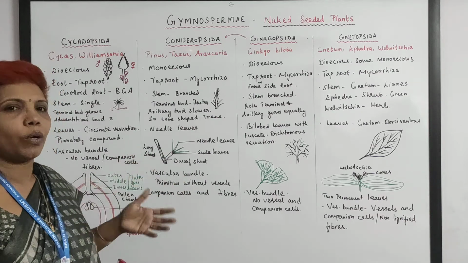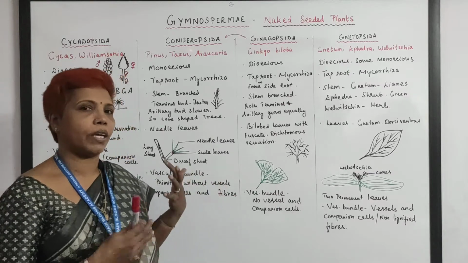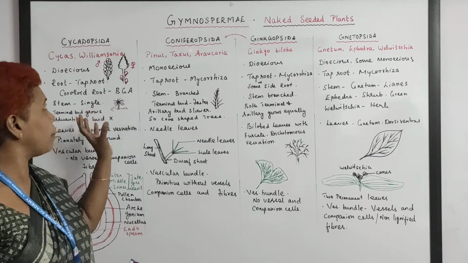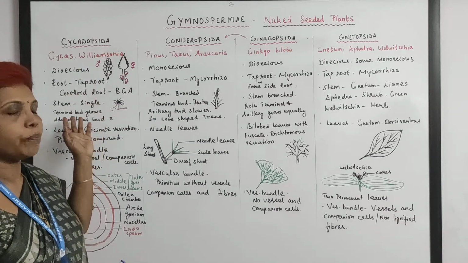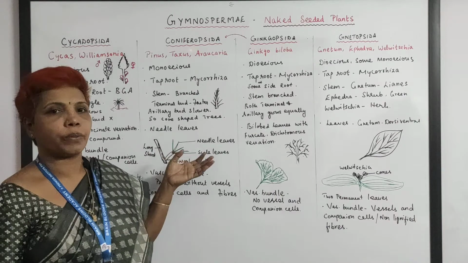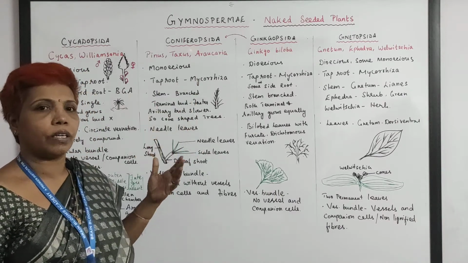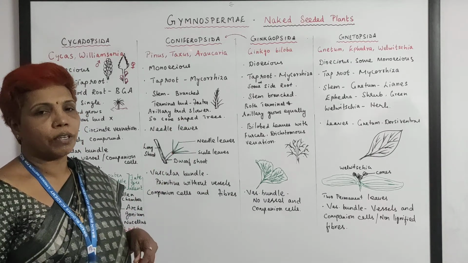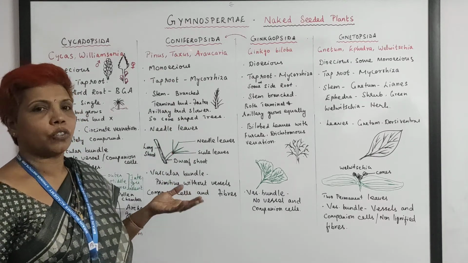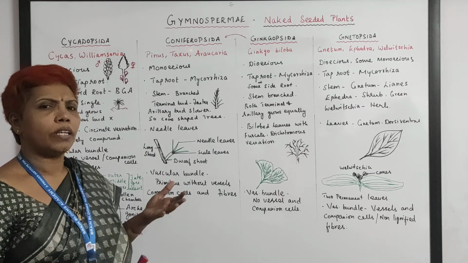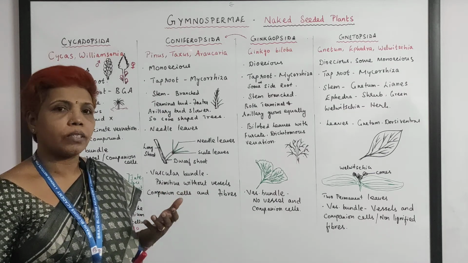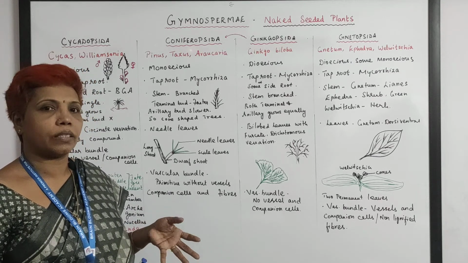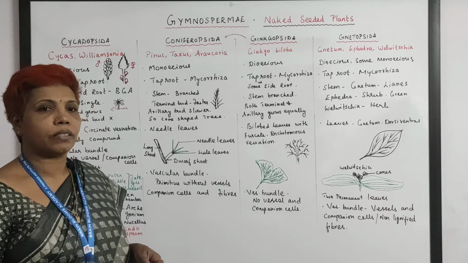And when you talk about economic importance, they are very useful. Sago is taken from the stem of Cycas, in Cycadopsida, and Coniferopsida. Almost all our tallest trees, the world's tallest tree Sequoia sempervirens, belong to this Coniferopsida, and the Pinus trees or Taxus are all very good timbers, used to make doors and other things in temperate countries.